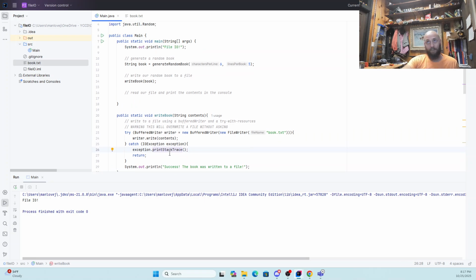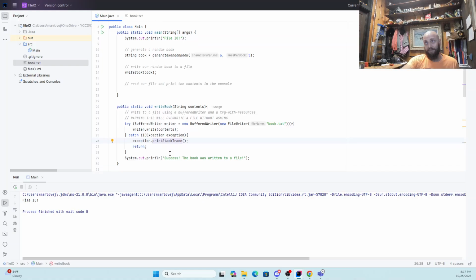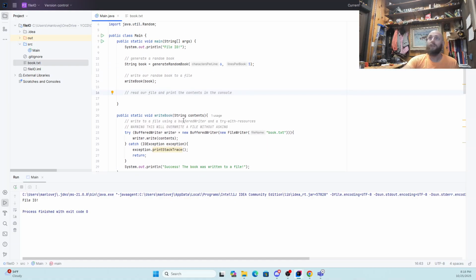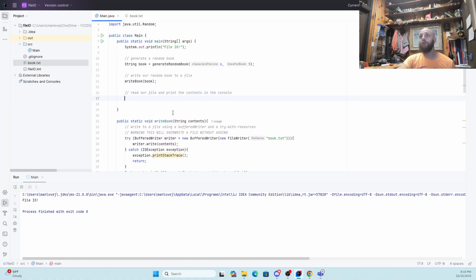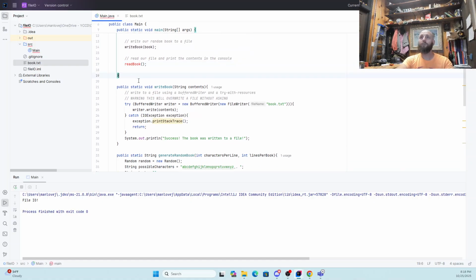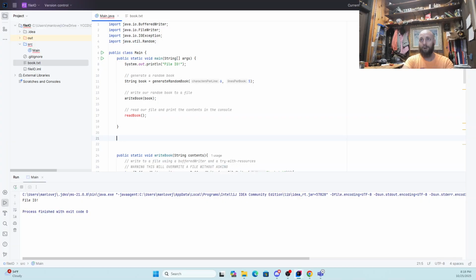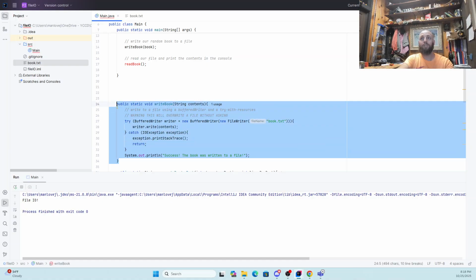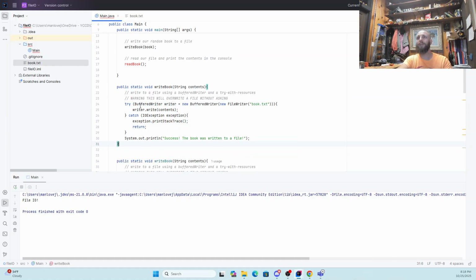Okay, cool. Next thing. Let's read our file and put the contents in the console. So, in order to do that, we're going to make another method, and we're going to call this readBook. Okay, so now we need to write a method called readBook. So I'm going to very much copy this method. So I'm actually just going to go ahead and copy and paste this entire method.